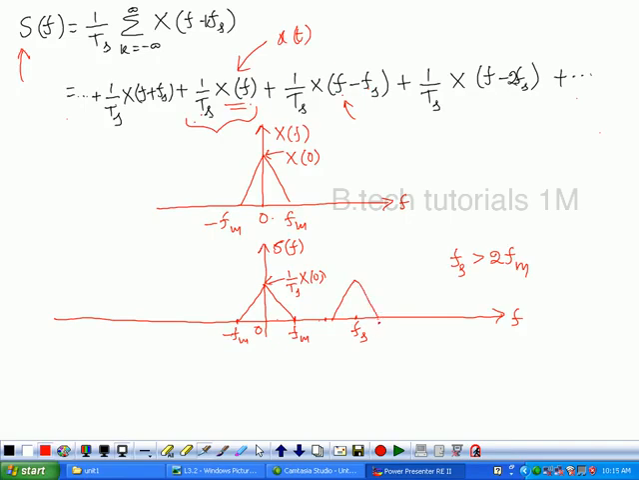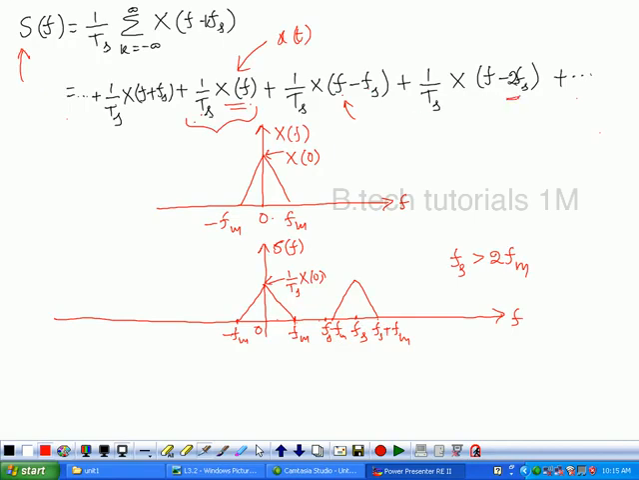Now what is this value? This value will become fs plus fm, and this value becomes fs minus fm. Why? Because if you shift it, its width will not change. What is the width here? Width is 2fm. Here now what is the width? fs plus fm minus fs minus fm. Again it is 2fm.